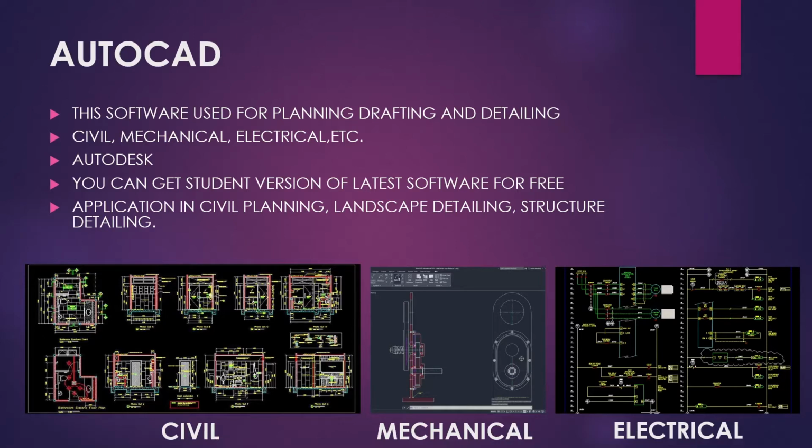AutoCAD is nothing but the basic software for civil engineers. It is used for planning and detailing purpose. AutoCAD is not only used by civil engineers, but it is also used by mechanical and electrical engineers. Autodesk is a company which provides this AutoCAD software. Also, you can get the free version of it for 1 year to use as a student.